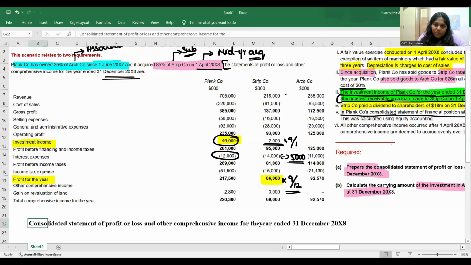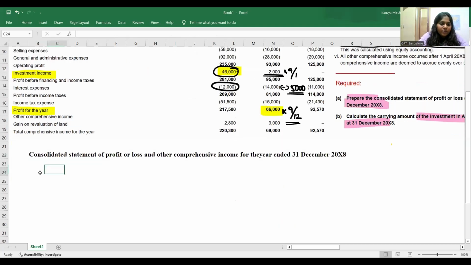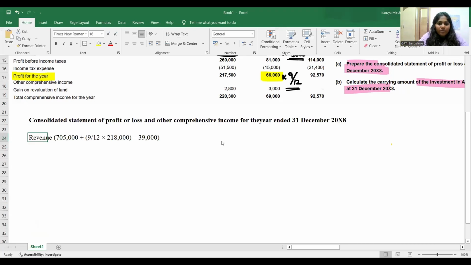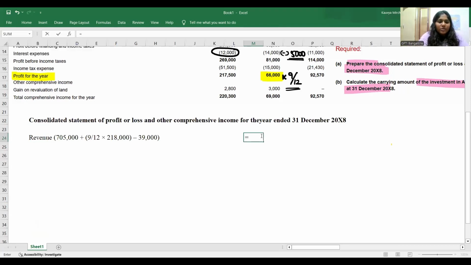I'll take plus subsidiary company into 9 by 12 and it's my job to reduce intra-group sale, right? It's going to be 705 million plus I'll take 218 million, that's of subsidiary company, but only 9 by 12, minus this 39 million of intra-group sale.